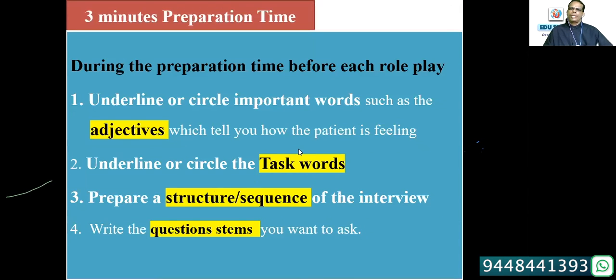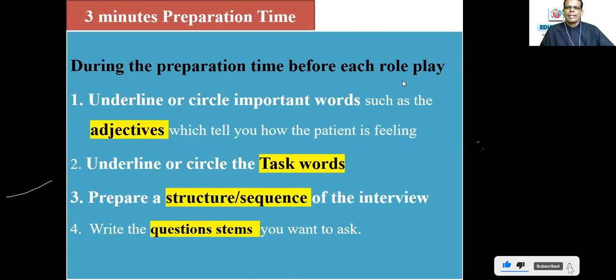Now, 3 minutes preparation. During the 3 minutes preparation time, what do you have to do? Underline or circle important words such as the adjectives which tell you how the patient is feeling. Most of the adjectives will tell you how the patient is feeling. Underline or circle the task words, like reassure, empathize, explain, ask, all those things.